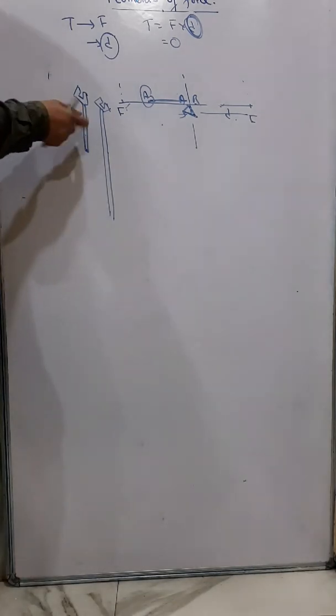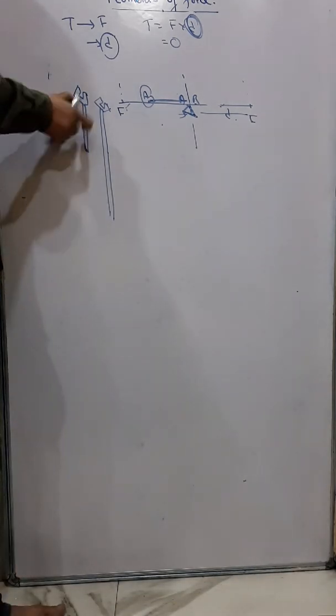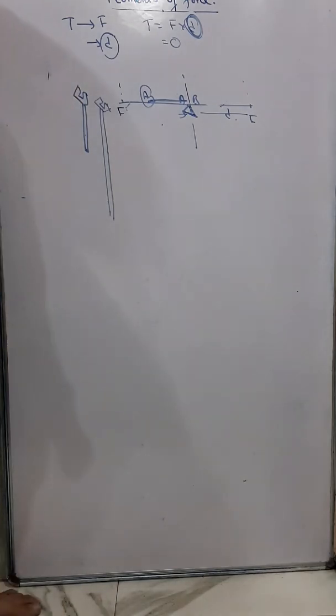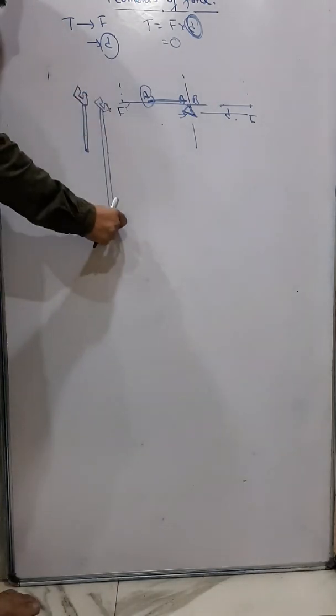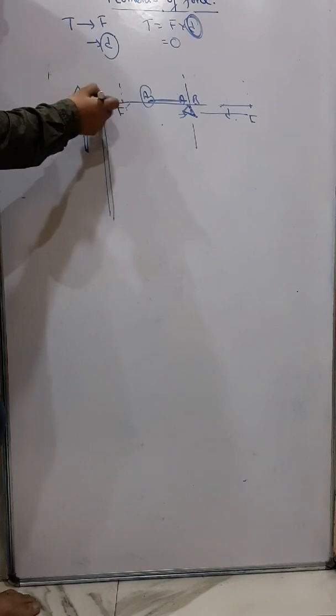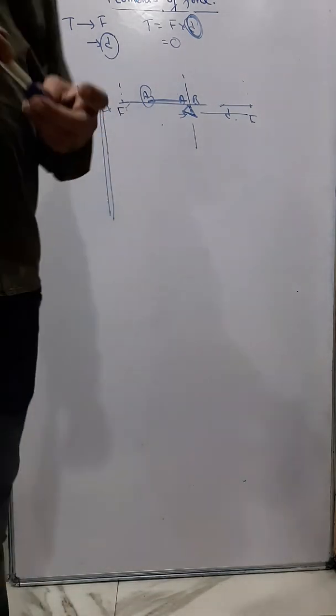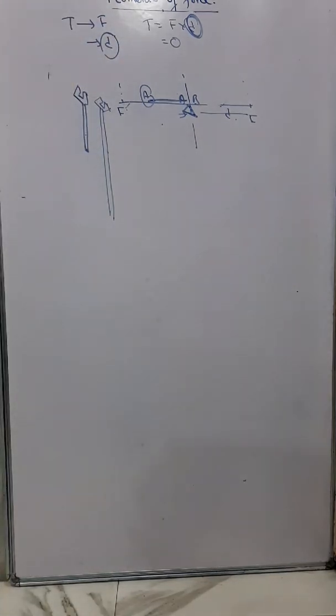For a shorter handle you have to apply much more force, but if the handle is longer, then we use a lesser force to get the same turning effect. So there are a lot of examples in common life; you can go through your book, where some other examples are also given. Okay.